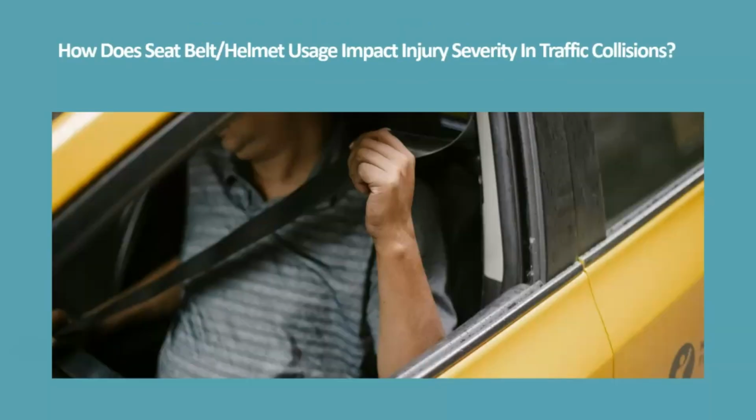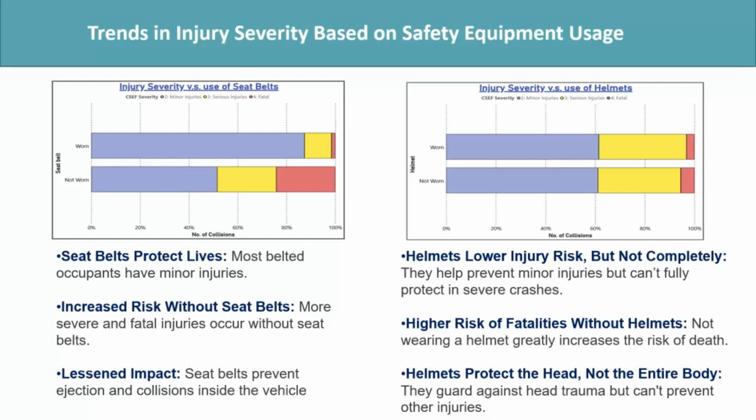Now, coming on to the second research question, how does seatbelt and helmet usage impact injury severity in traffic collisions? So here you can see that seatbelt and helmet usage plays a crucial role in injury severity. Wearing a seatbelt significantly reduces fatal and severe injuries, while helmets protect against head trauma but do not eliminate all risks.